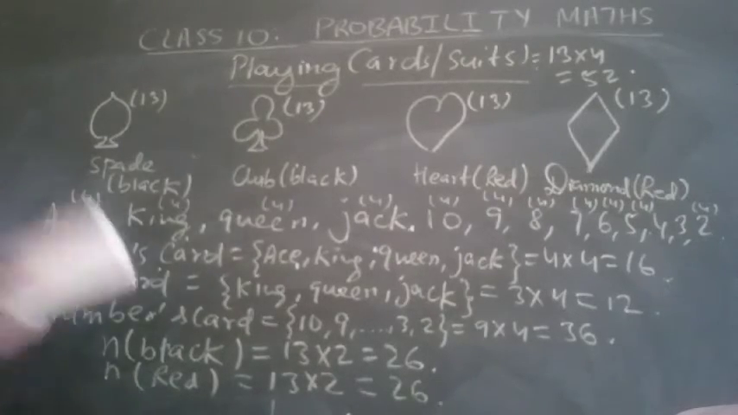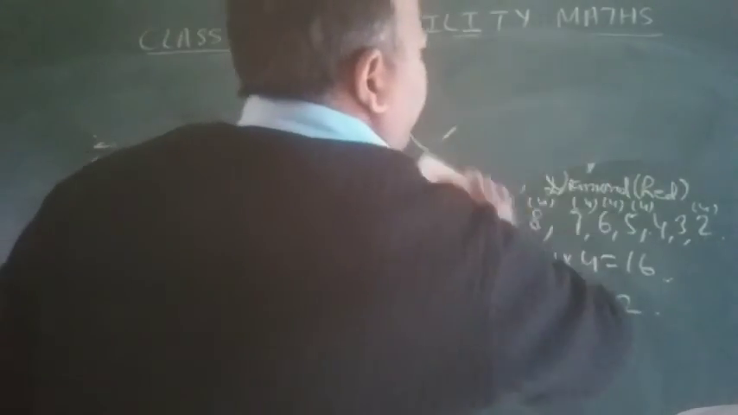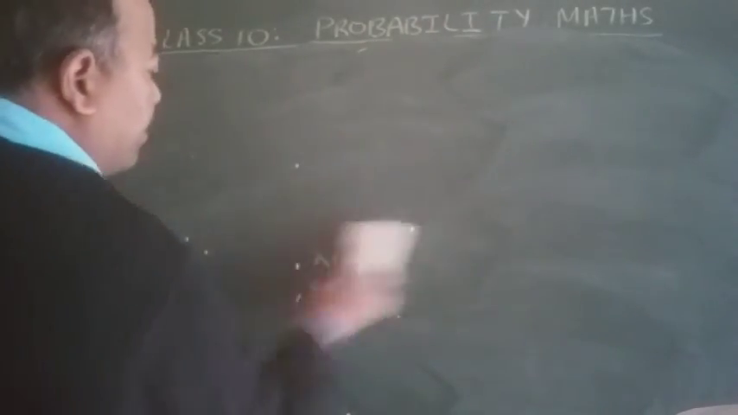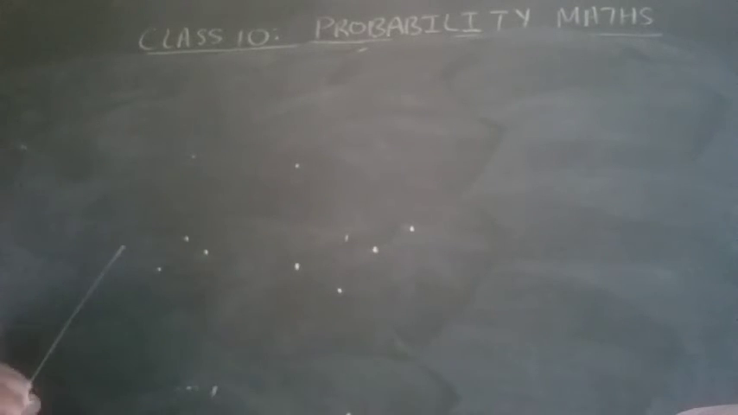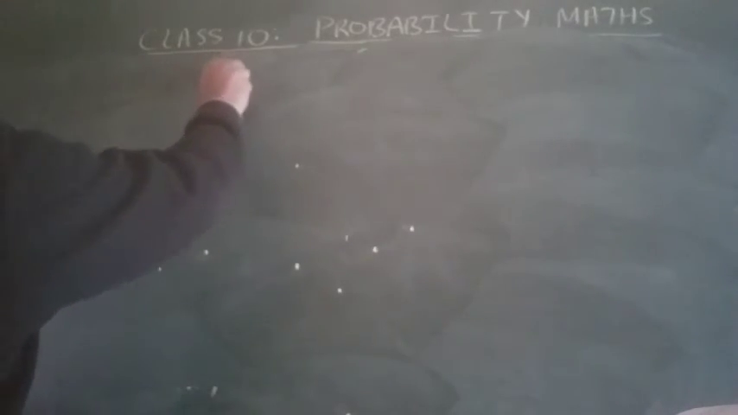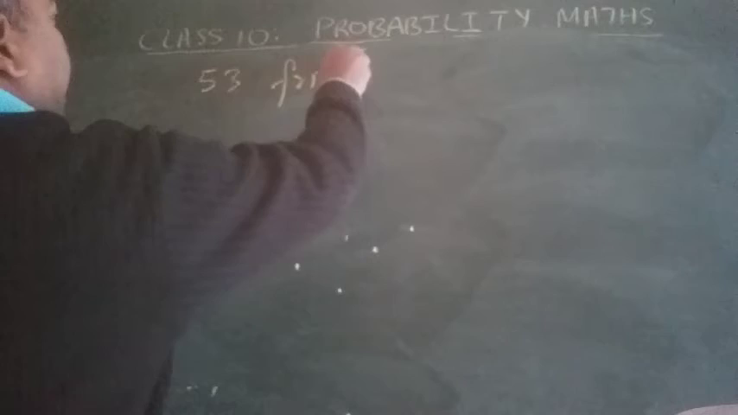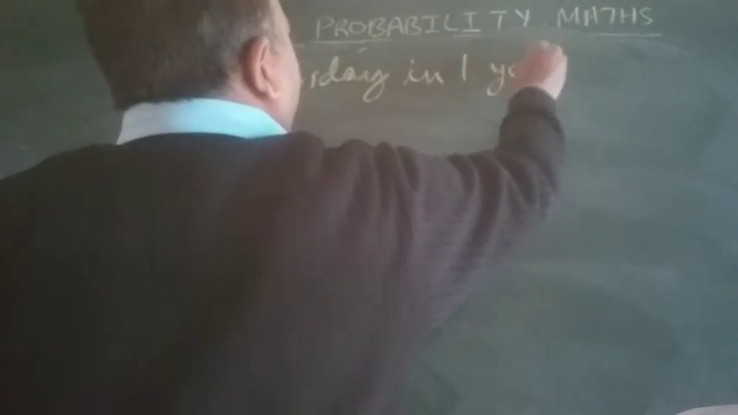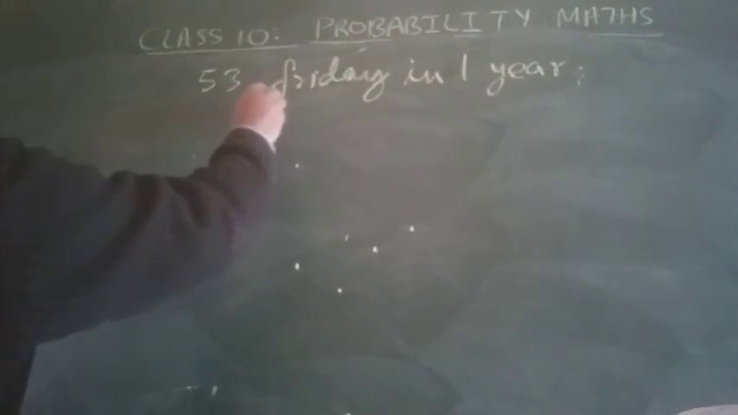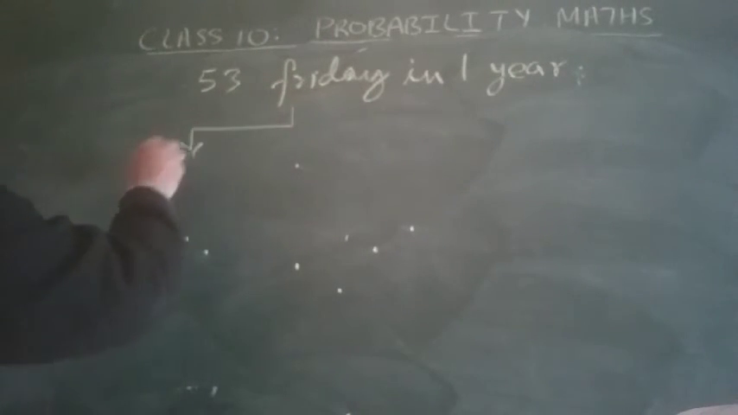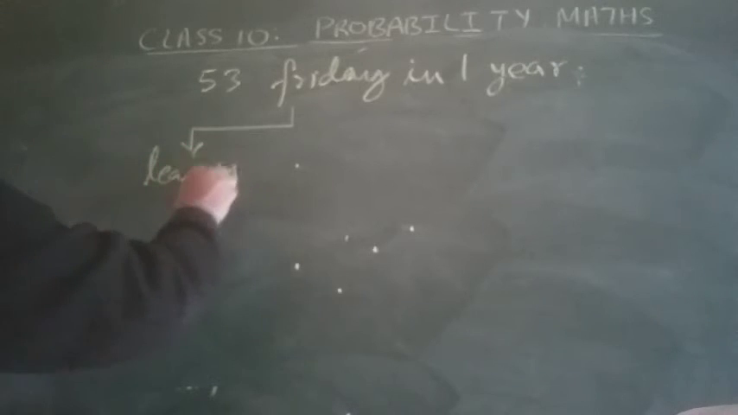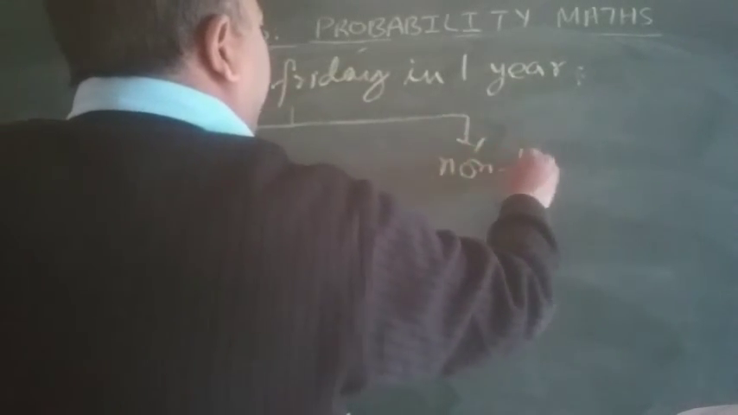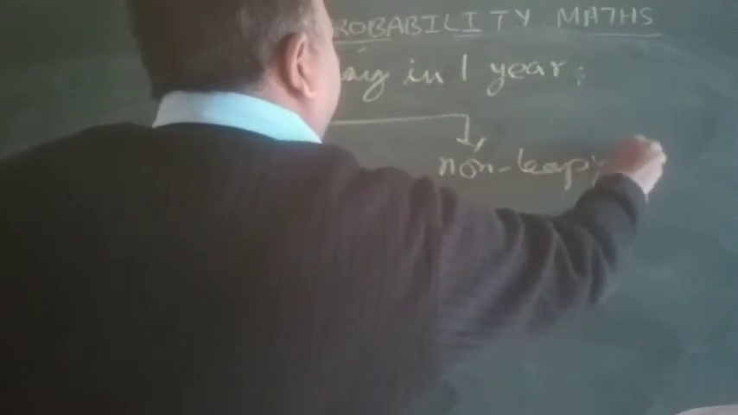Okay. Now some more questions are coming like this. What is the probability of 53 Fridays in a year, in 1 year? Okay? So there are 2 types of concept: leap year and non-leap year.